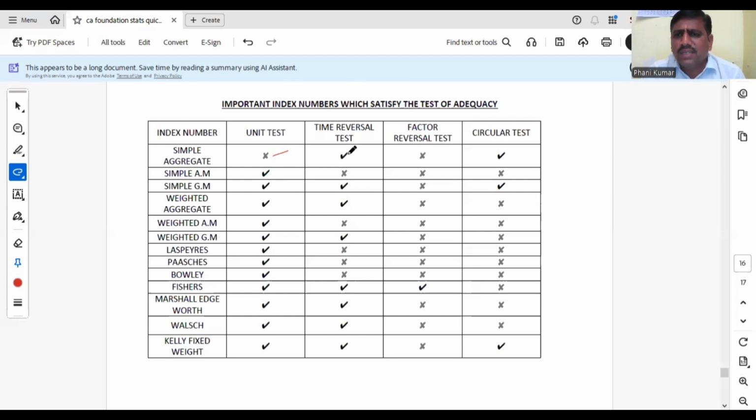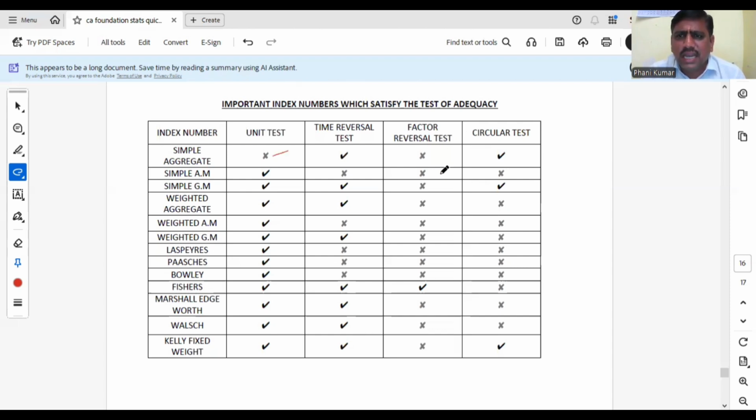Okay. Time reversal test is satisfied by 8 formulas. What are those formulas? It is very easy to remember. Simple aggregate, simple GM, weighted aggregate, weighted GM. Next coming from Fisher, Marshall, Edgeworth, Walsh and Kelly. 8 nana. So time reversal test is satisfied by 8. What are those 8? Simple aggregate, simple GM, weighted aggregate, weighted GM, Fisher's, Marshall, Edgeworth, Walsh and Kelly.